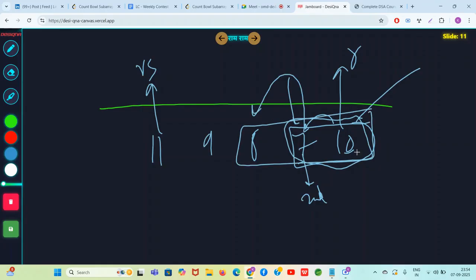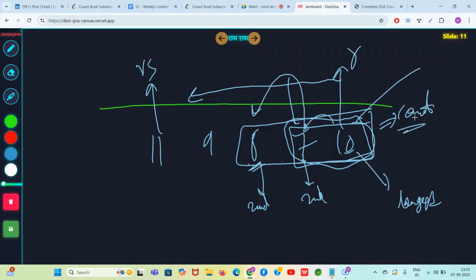8, 7, 10. You know that this is the largest guy. And you know that now all the numbers you travel in this range will be less than 10 only, okay? Now you come to know 8. You see, yes, 8 is the second largest. In 8, 7, 10, 10 is the largest, 8 is the second largest. This is a valid subarray. You count it.